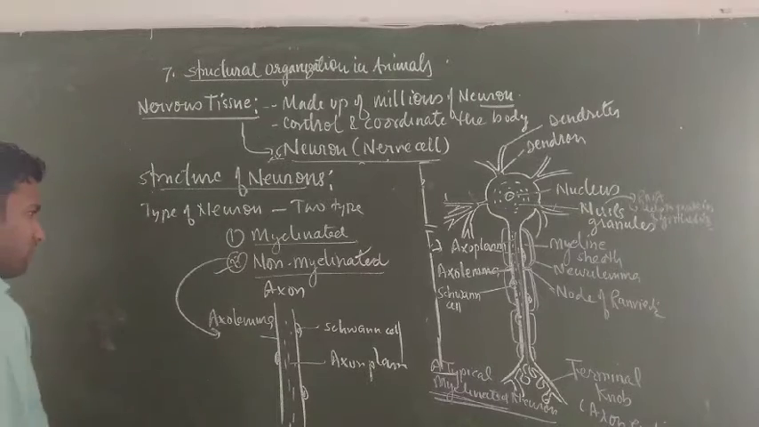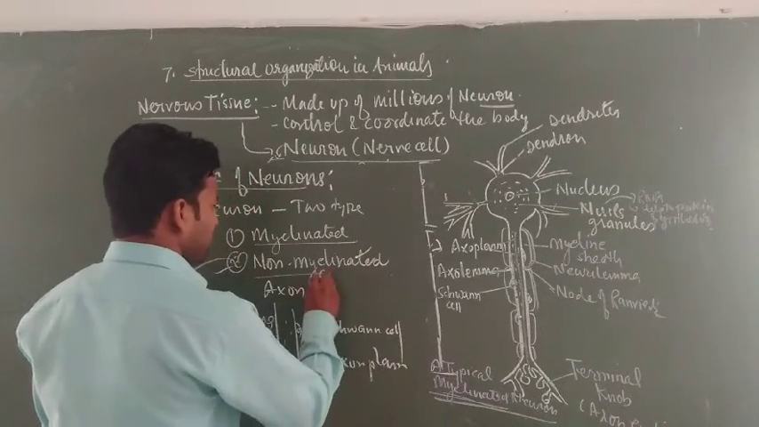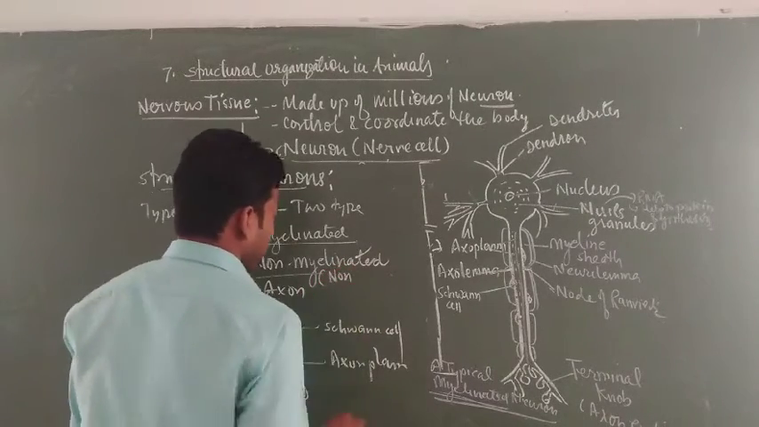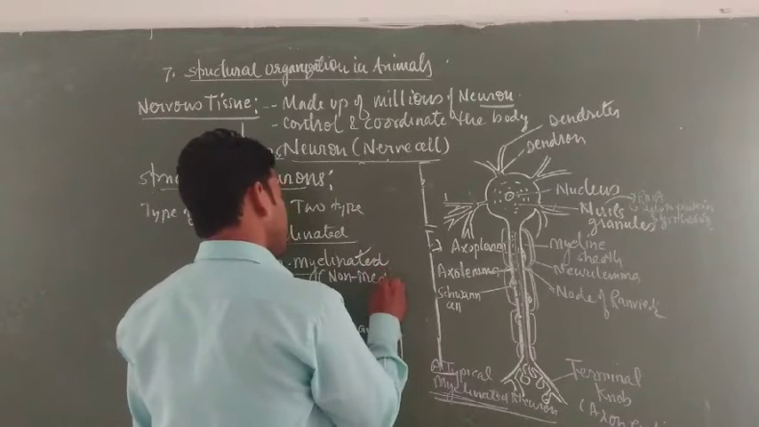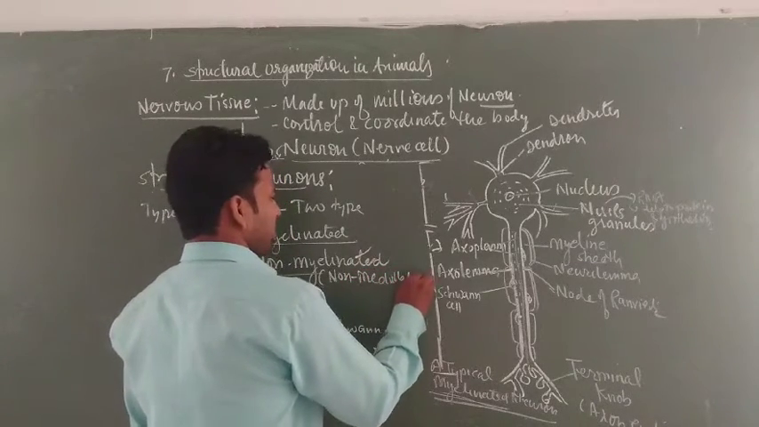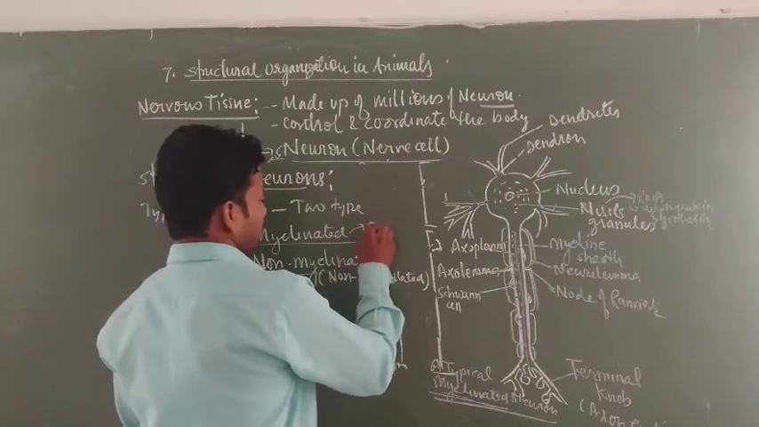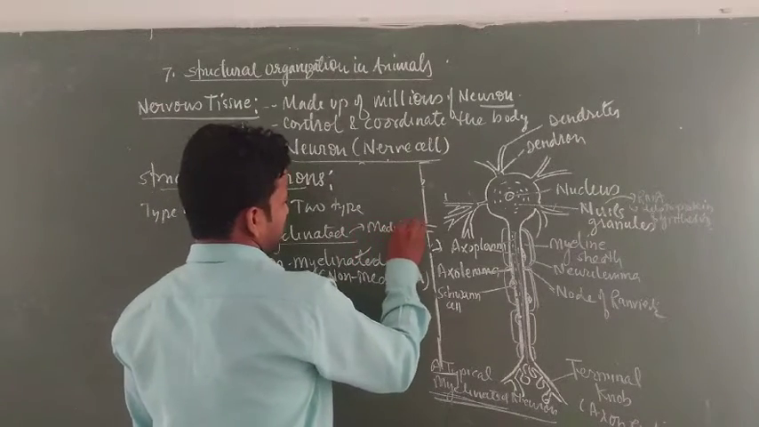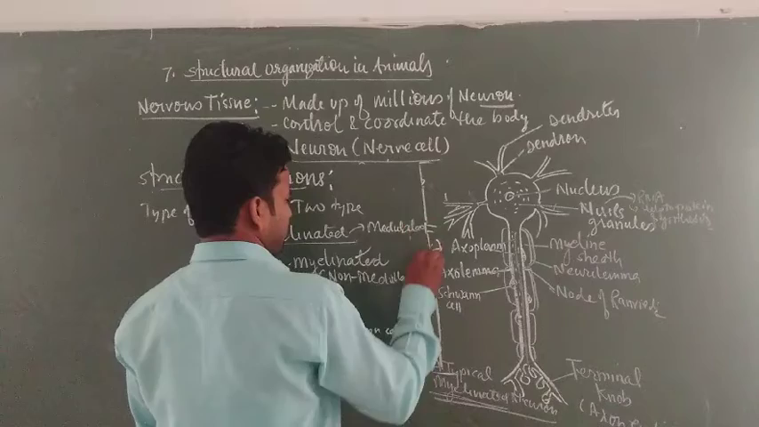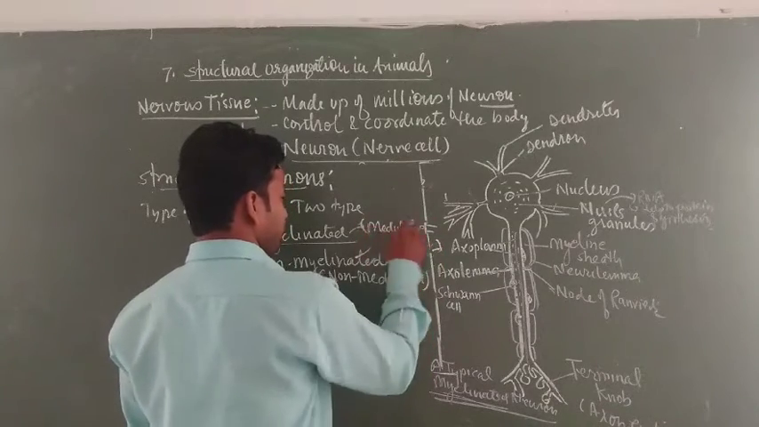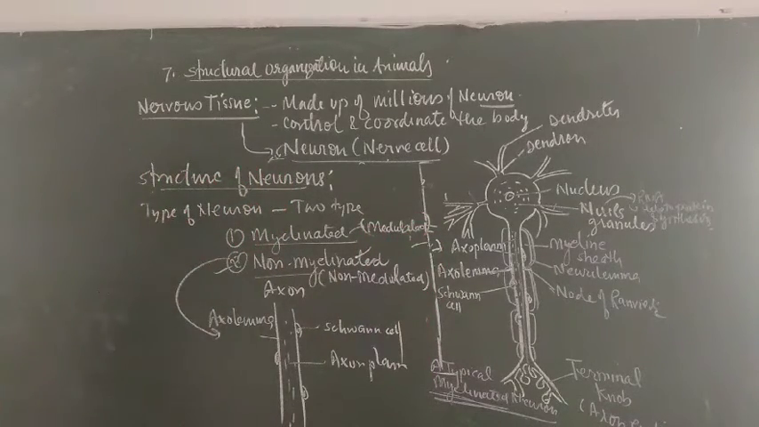Non-myelinated is also called non-medulated, and myelinated is also called medulated neurons. This is the difference between myelinated and non-myelinated neurons, especially the myelinated neurons having a myelin sheath.